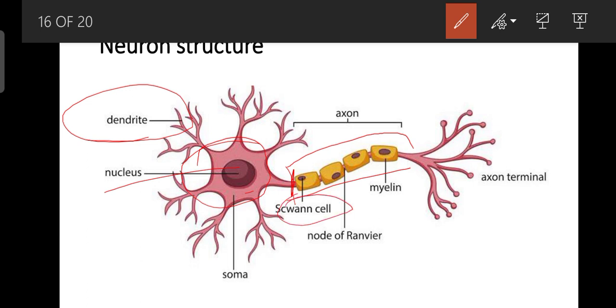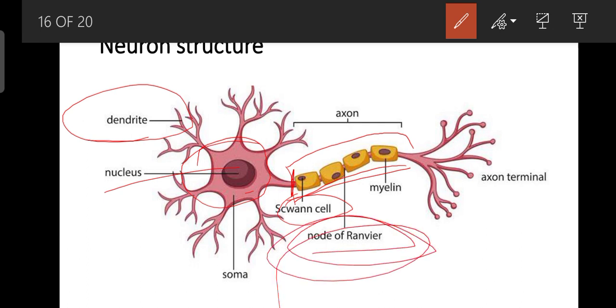Schwann cell, and there is a nucleus of the Schwann cell, and this is the myelin. The myelin sheath is very important because it is a sheet-like structure. It increases the conduction of neurons, and they have the node of Ranvier. It is very important at the time of action potential.